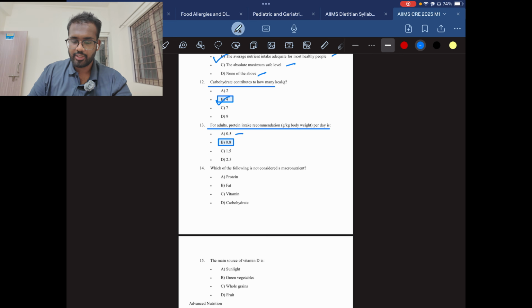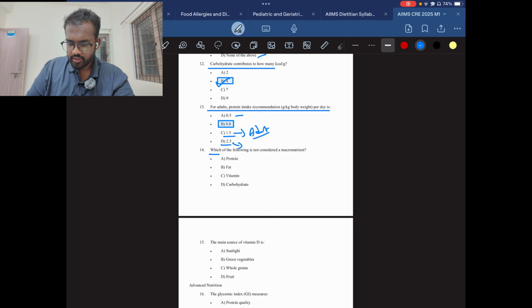If they have any condition like AKI, for them we prescribe 0.5 grams. 1.5 grams may be for adolescents and fast growing children, and any disease condition where we need a lot of energy for muscle building. And 2.5 grams will be given for burn patients, and in some cases geriatric patients also, because they face sarcopenia, muscle loss. For that reason also we can provide 2 grams.